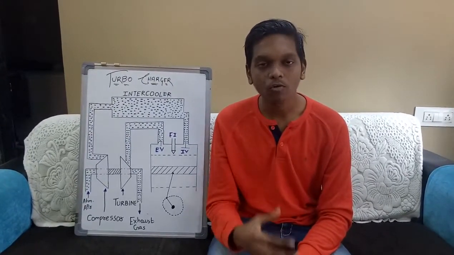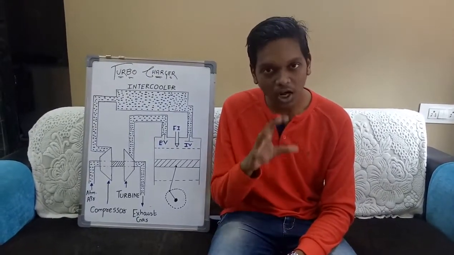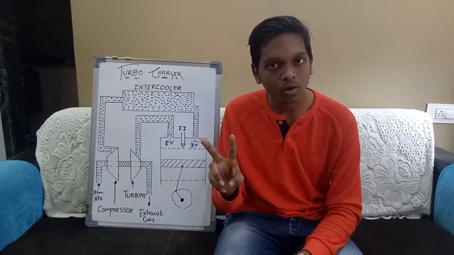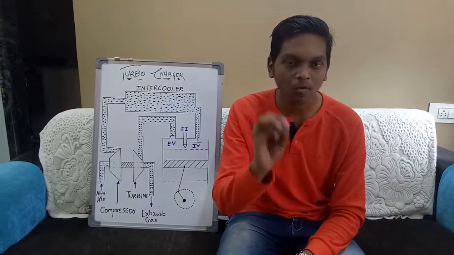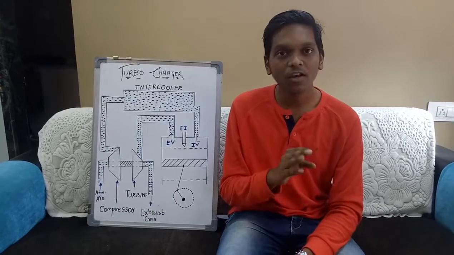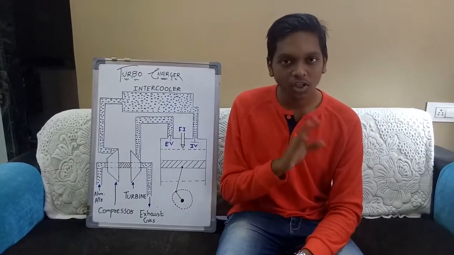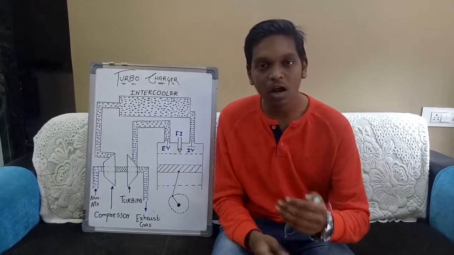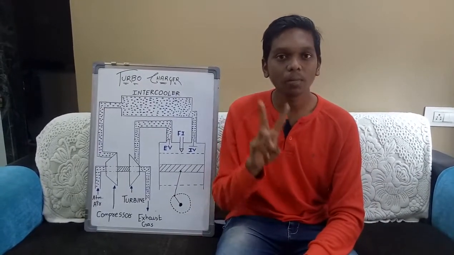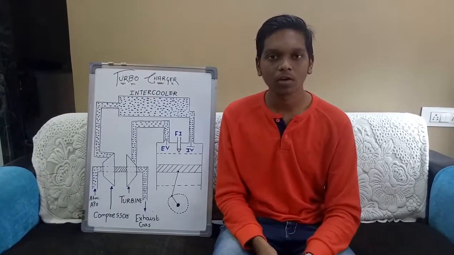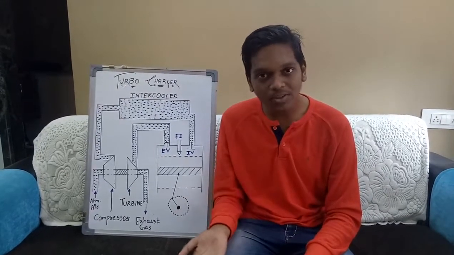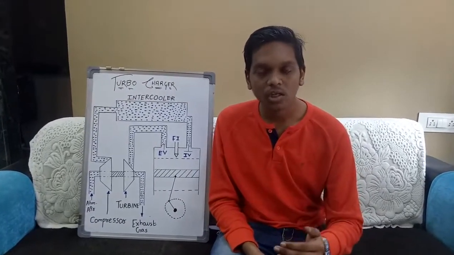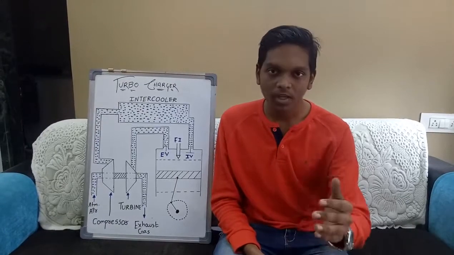So what we will do is install a turbocharger with engine number two, which is producing only 40 horsepower. After installing, engine number two will produce 80 horsepower. So here we can conclude that with the help of the turbocharger we can increase the output of the engine.